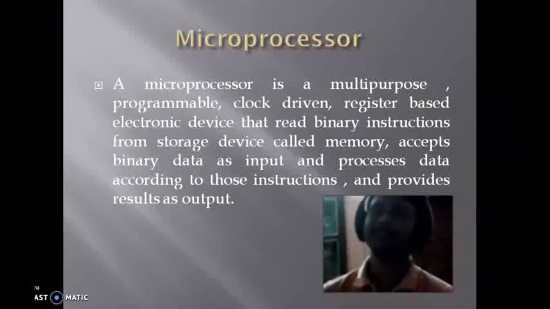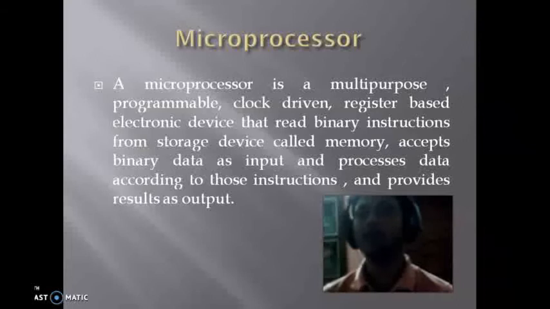It accepts this kind of binary instructions as an input, and it will execute or process these instructions or data, and finally we will get some output. So at a glance, a microprocessor is a multi-purpose programmable clock driven register based electronic device that reads binary instructions from the storage device called memory and accepts binary data as an input and processes data according to those instructions and provides results as an output.